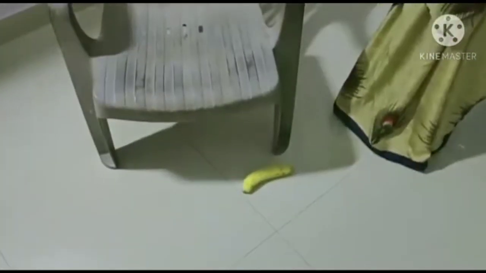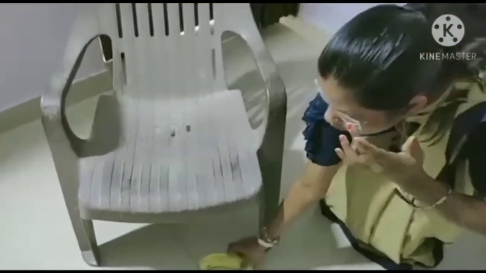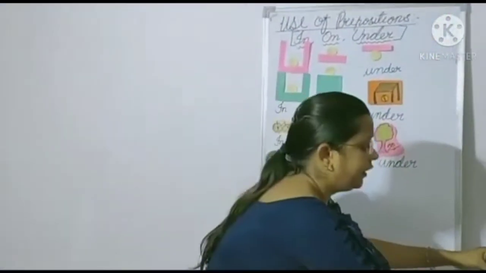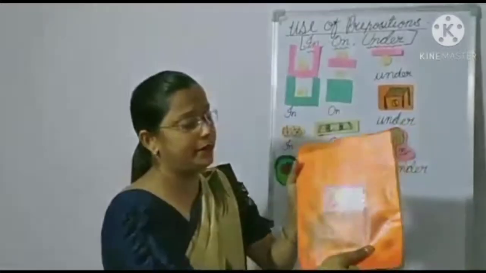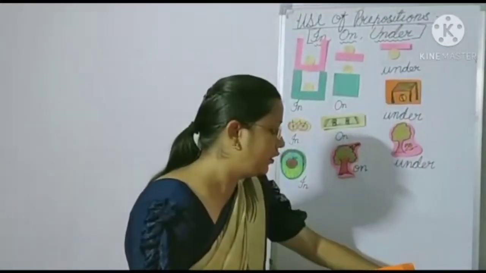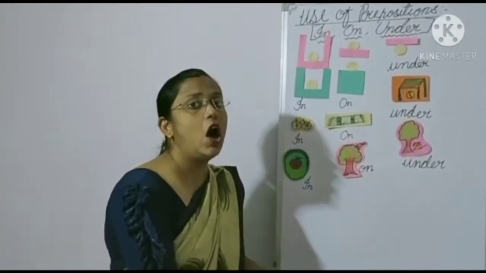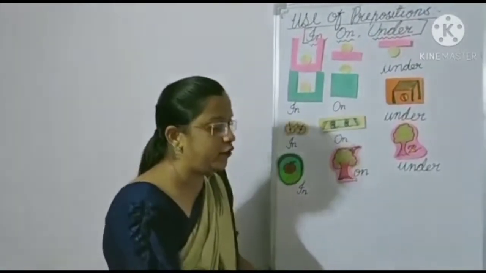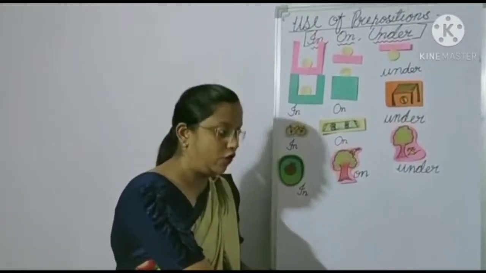If any object is under, then what word will we use? Under. Then we have to use under the chair. Same thing children. If I take this book and just put here, then which word we have to use? Book is on the cupboard. Book is on the cupboard. On. Okay.